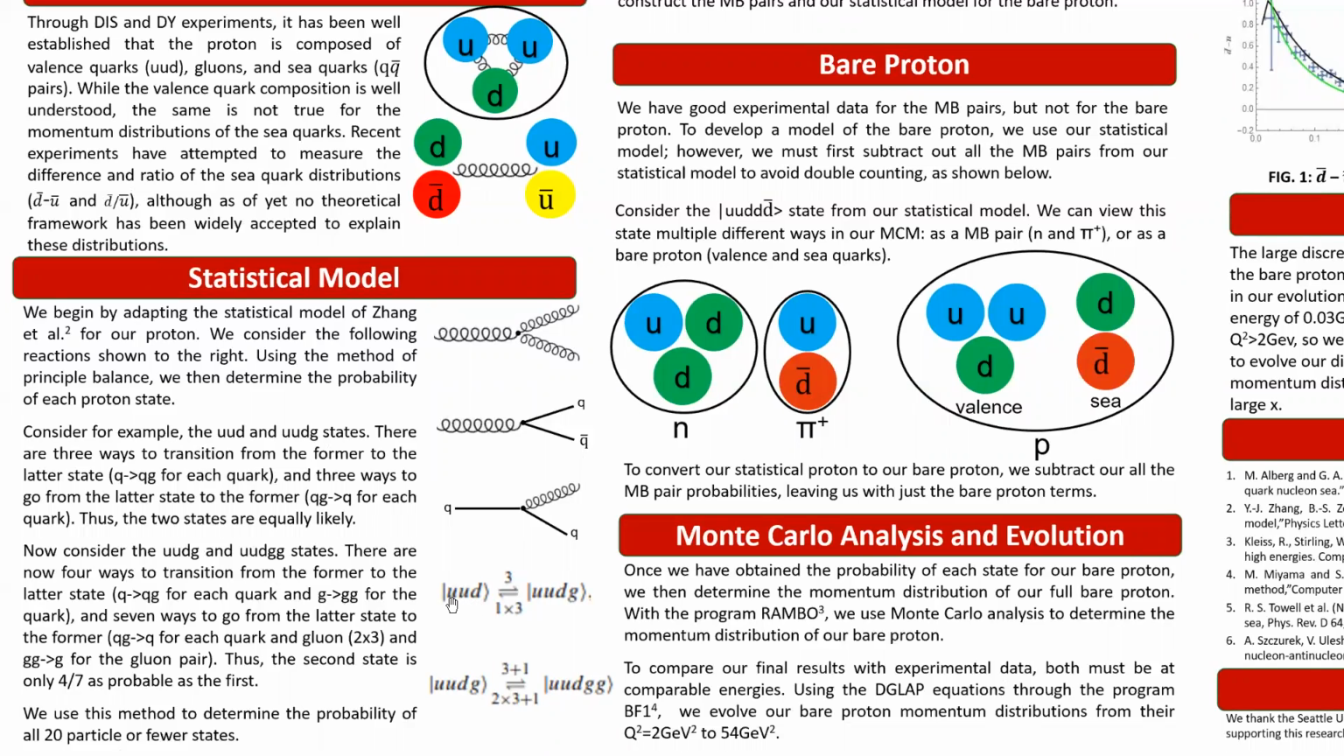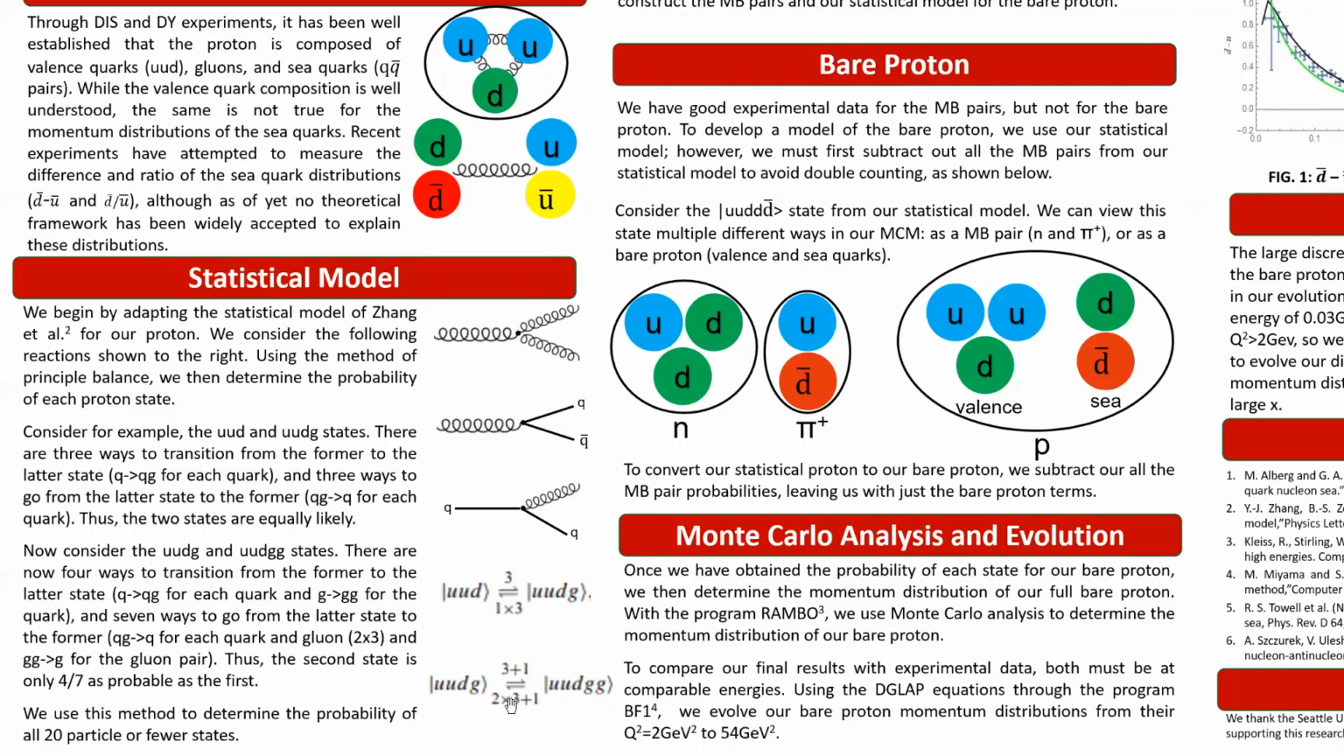So for example, down here, we consider the up-up-down state, and we compare that with the up-up-down-gluon state. To go from the first to the second, there are three different possible reactions, each of the quarks just radiating a gluon. Similarly, if we go in the reverse, we would have the gluon and any one of these quarks recombining to form just a quark.